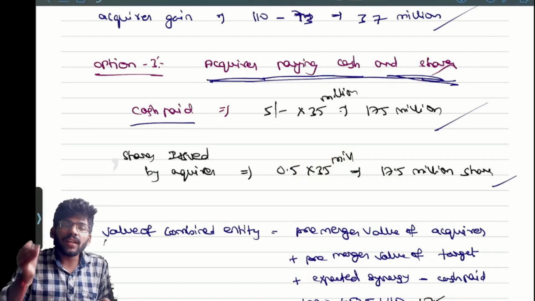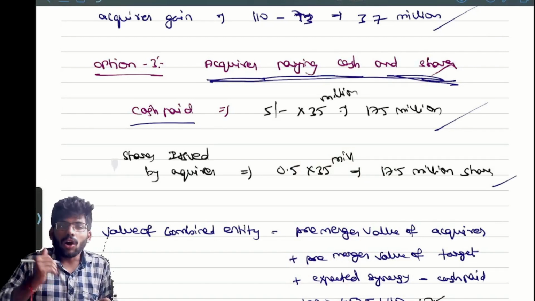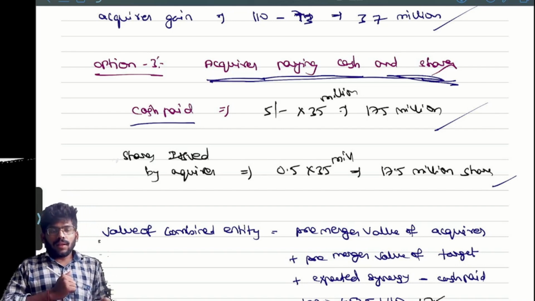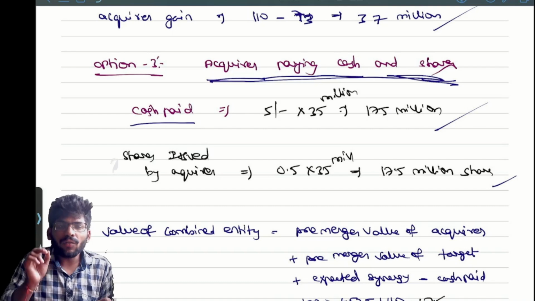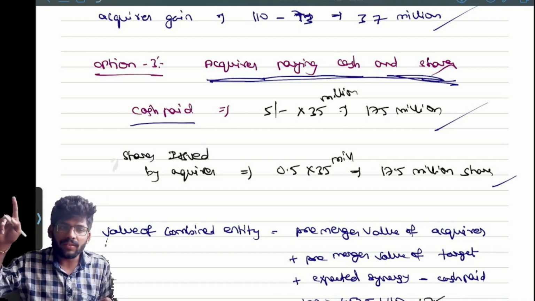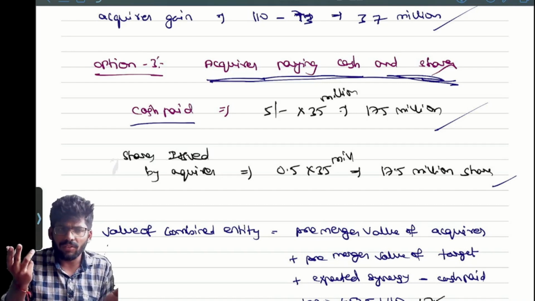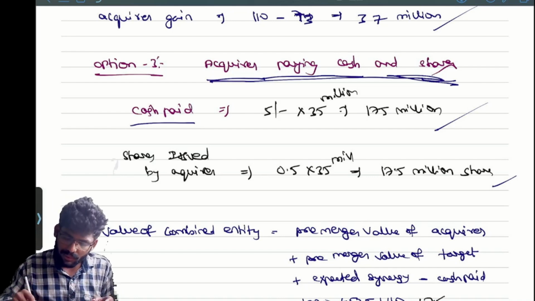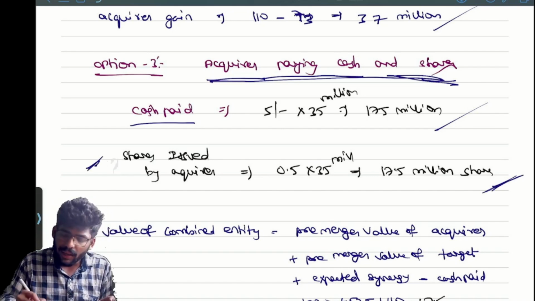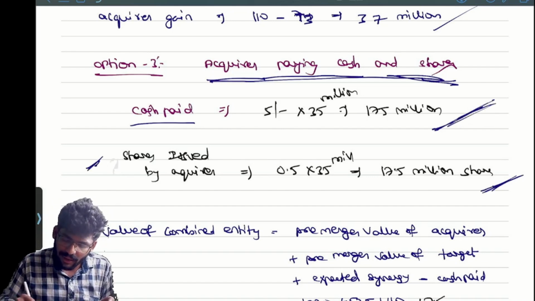Next, how many shares are issued by the acquirer? 0.5 shares for every one share. How many shares in that company? 35 million. So 35 million into 0.5 is 17.5 million shares. This is the shares issued by the acquirer. They are giving 175 as well as this one also.